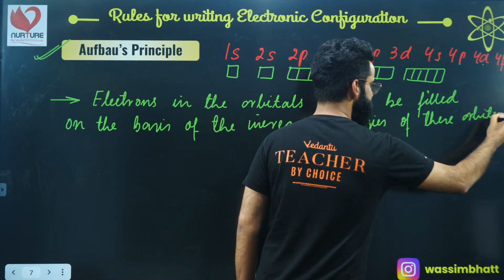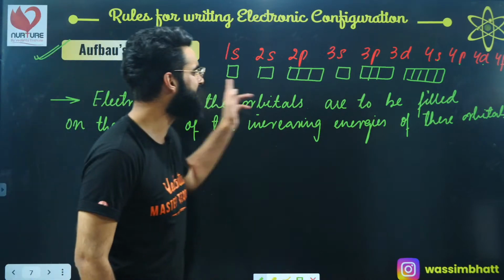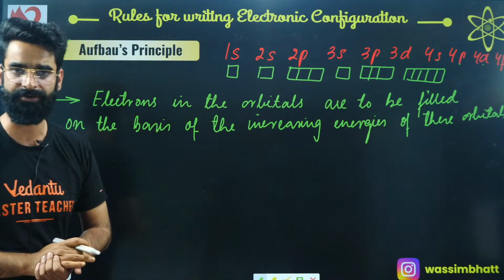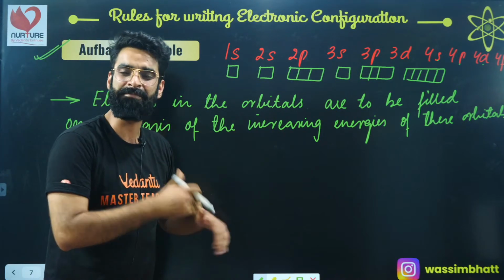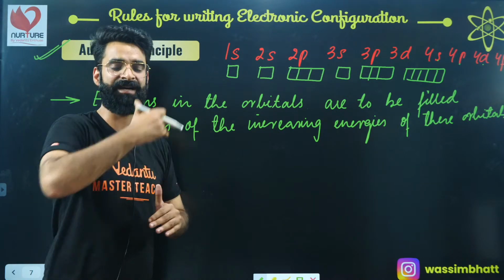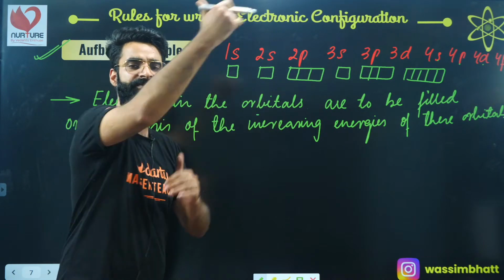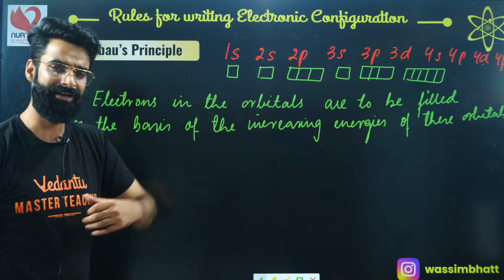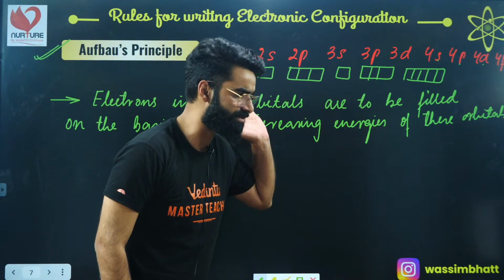That means that orbital which contains the lowest energy must be filled first, then comes the orbital containing higher energy, then comes the orbital carrying higher energy. So electrons in these orbitals are to be filled on the basis of their increasing order of the energies, right?